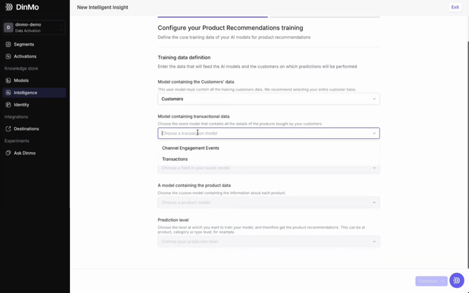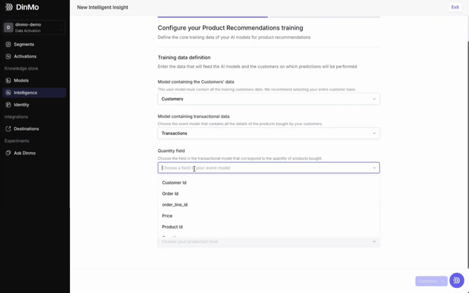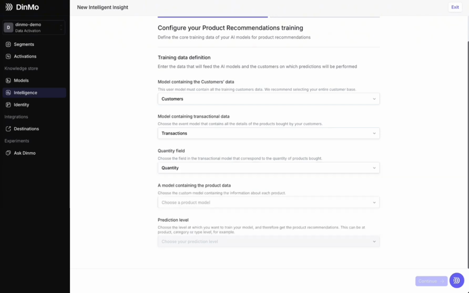Next, I'll provide the model that contains my transactions because it's the master model that determines whether a person is interested in a product or not. It starts with knowing what they've already bought and what products similar to them have already purchased. It also requires a notion of quantity. If someone has bought 18 pairs of jeans and only 1 t-shirt, they're generally more likely to be interested in the pants, for example, than the t-shirt. Obviously, this is DinMo's proprietary algorithm that determines what a person is most interested in, but we understand why it's taken into account.